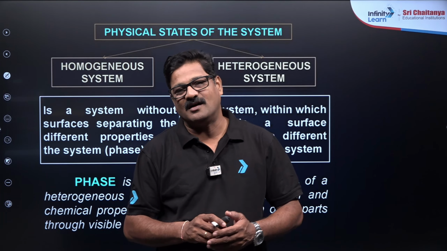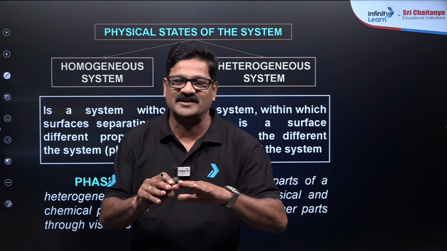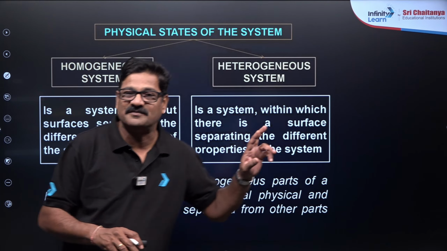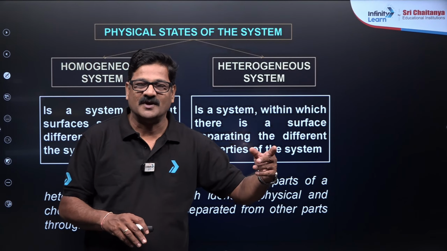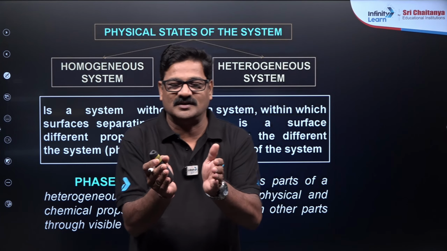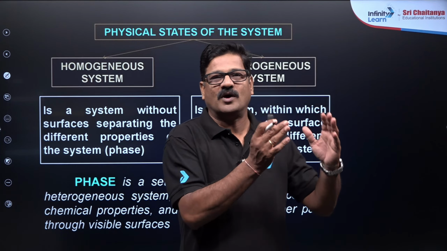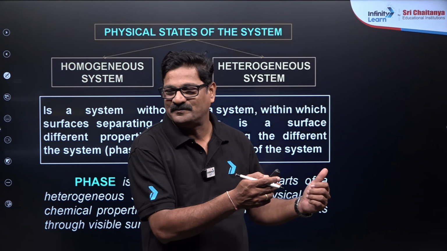I mean to say all the particles or components in a system in the same phase is said to be a homogeneous system. और अलग phase होना तो that is called heterogeneous system. You take water and ethyl alcohol, it is going to be a homogeneous system. You take water and oil, it is going to be a heterogeneous system. समझ में आ रहा है क्या?